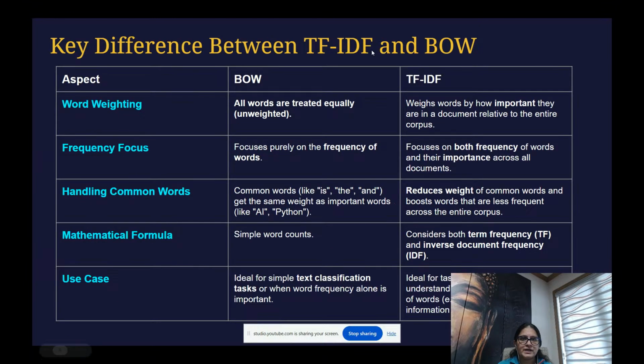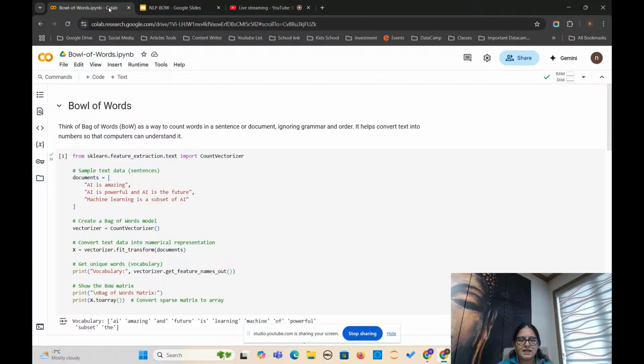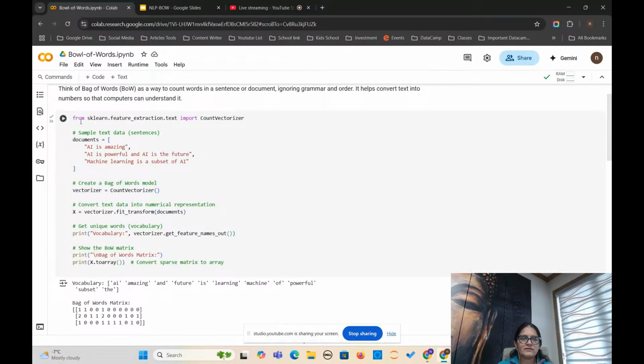Here we go. Okay, so I will come back here again. Now we will jump on to the practical file. Okay, now look at this. Here we have imported the package from sklearn.feature_extraction.text.